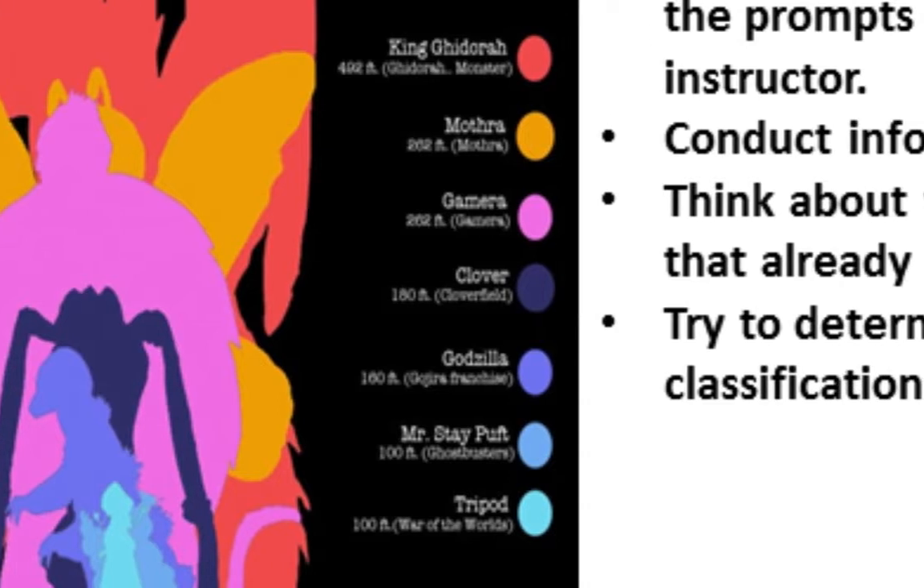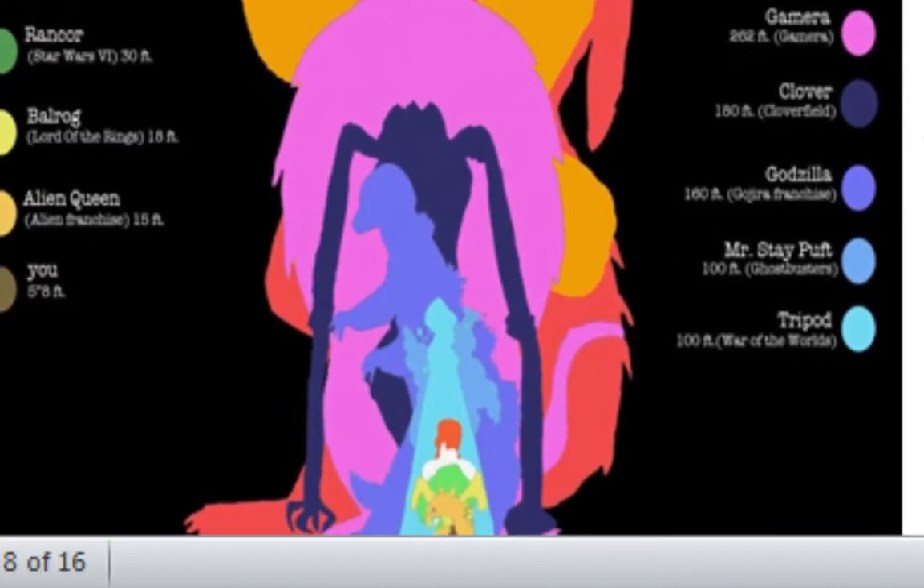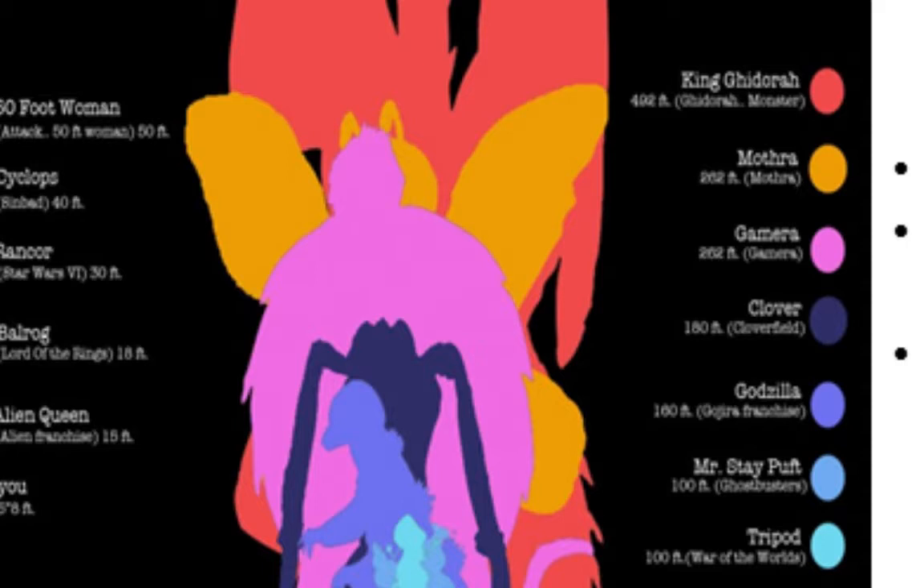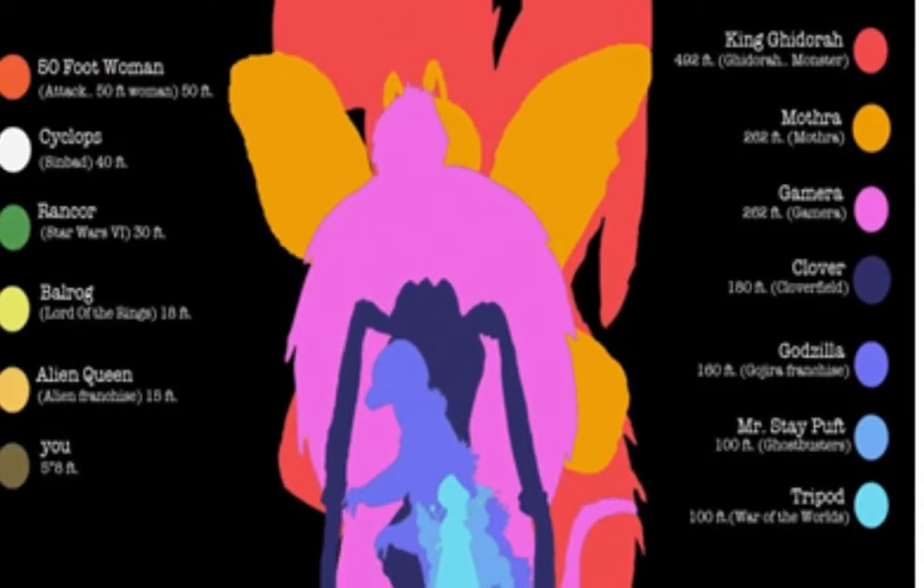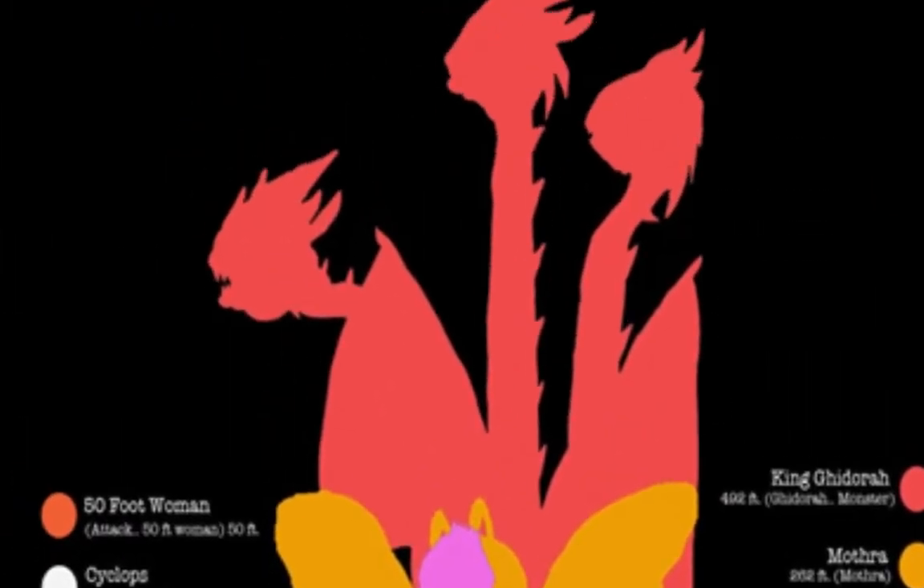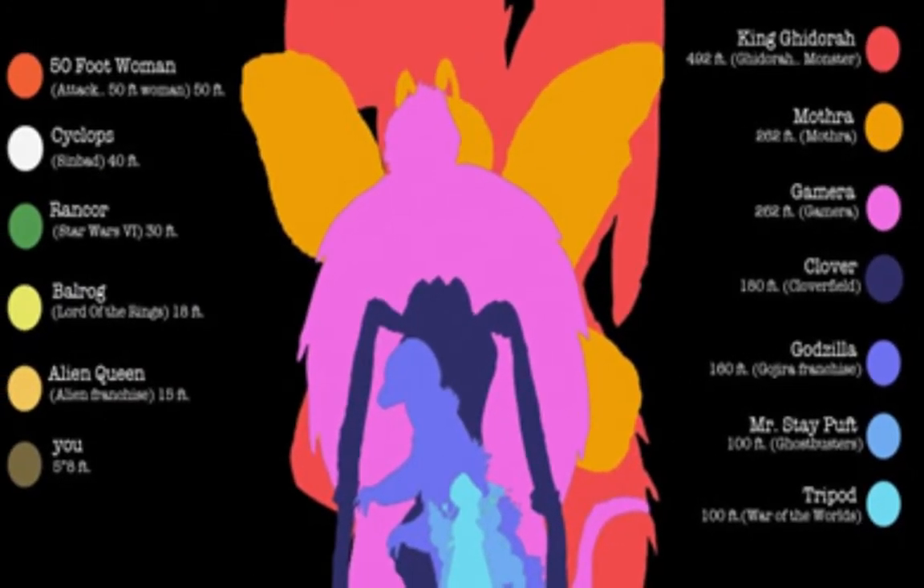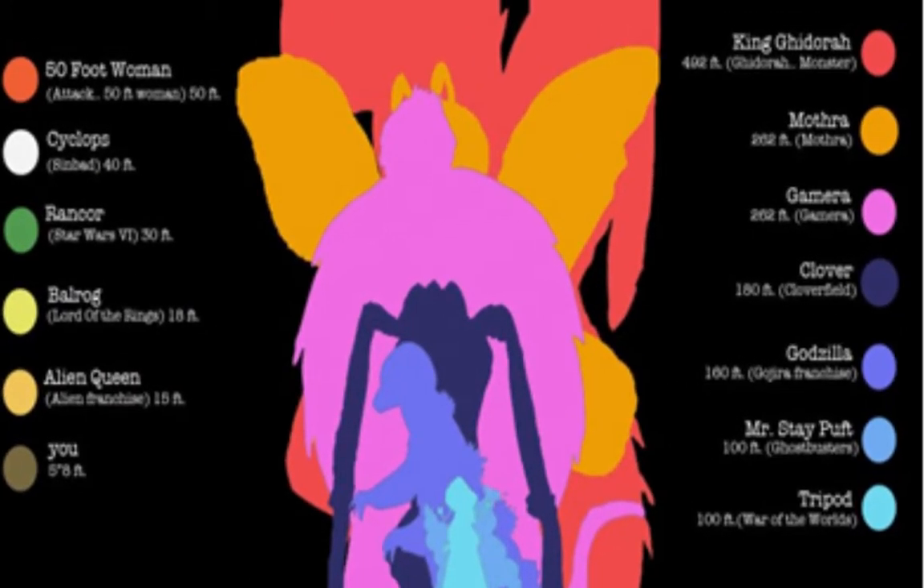So like you can see over here, Mr. Stay Puft from Ghostbusters was 100 feet tall, and we can see that he is a lighter blue. So there's the image that represents him in comparison to some of these others. And the size that they're using is not weight, it's not girth, it's height, so how tall they are. So the principle of classification that already exists in this data is size, and that size is height.